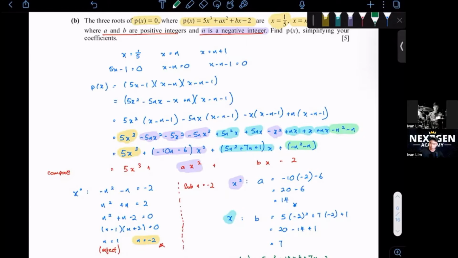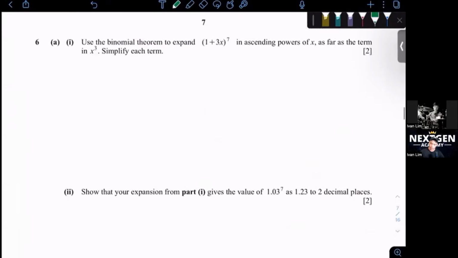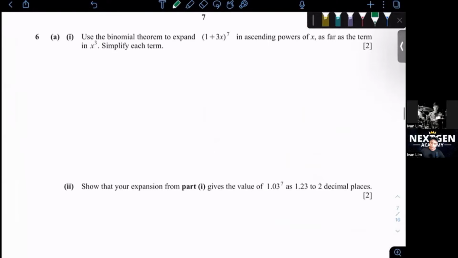Okay, let's move on. Question 6. Use the binomial theorem to expand 1 plus 3x to the power of 7 in ascending powers of x as far as the term in x cubed. Simplify each term. So they're asking us to just expand it until x cubed. So don't go and do more than that. It's only a 2-mark question. Don't waste your time. In your exam paper, you don't have time.